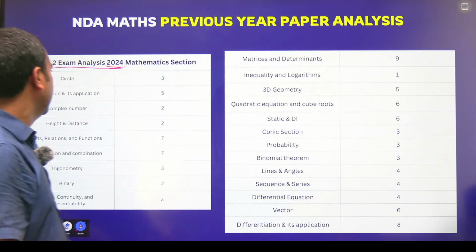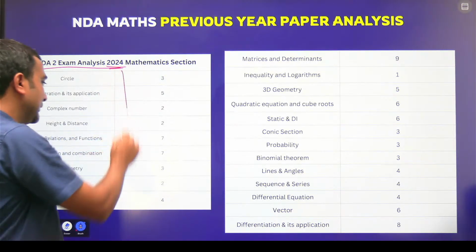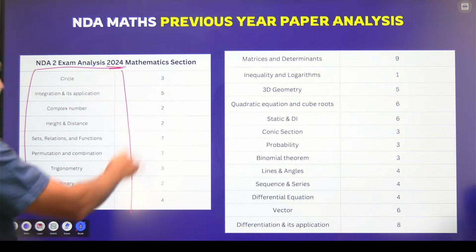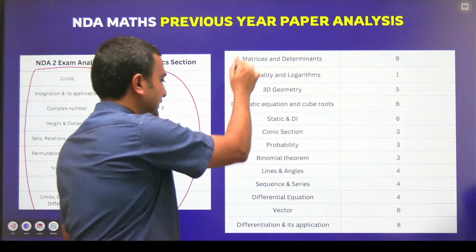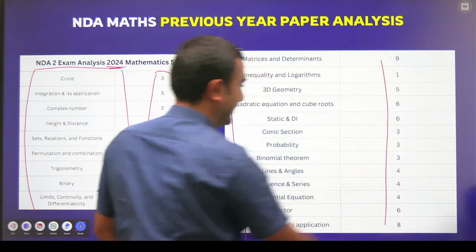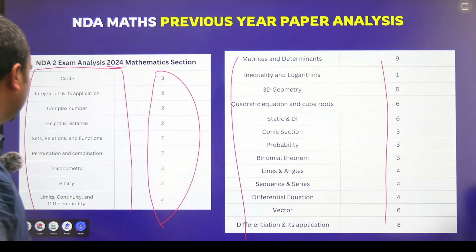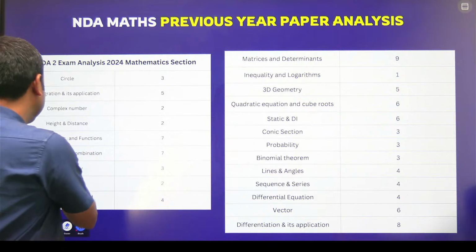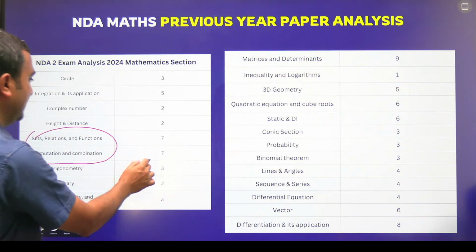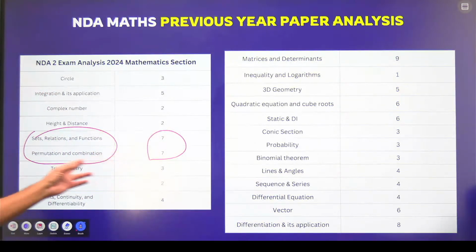You could see these are the topics and number of questions asked from these topics. Means you could see that most of the questions are being asked from sets, relations, functions. Means total 14 questions were from permutation, combination, set.